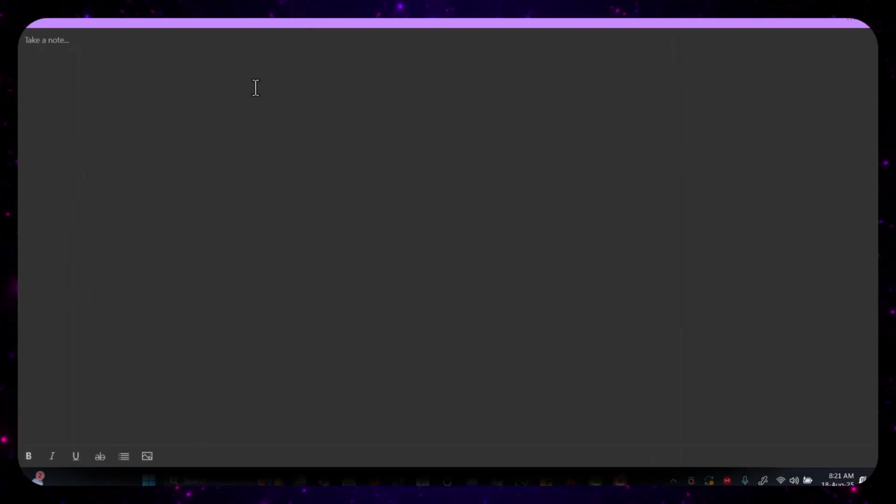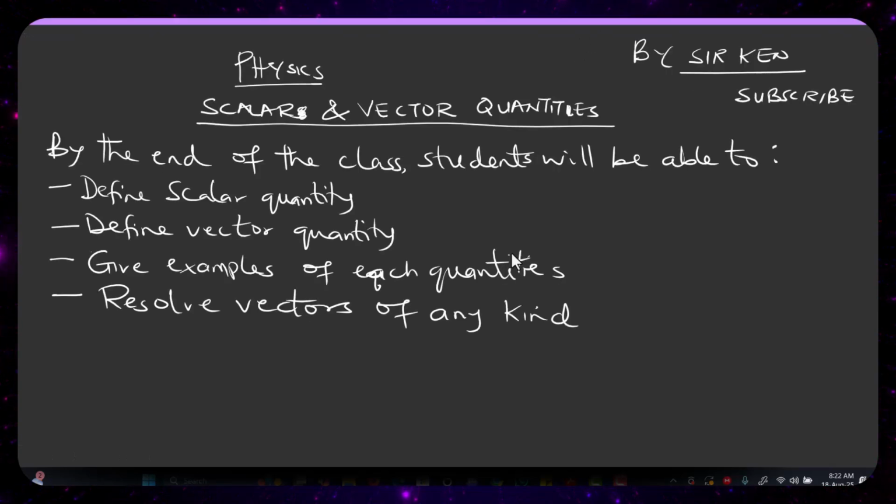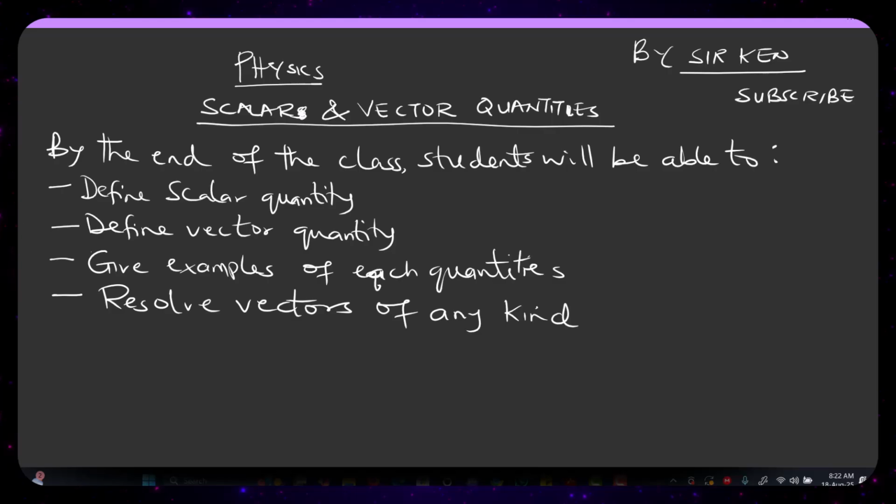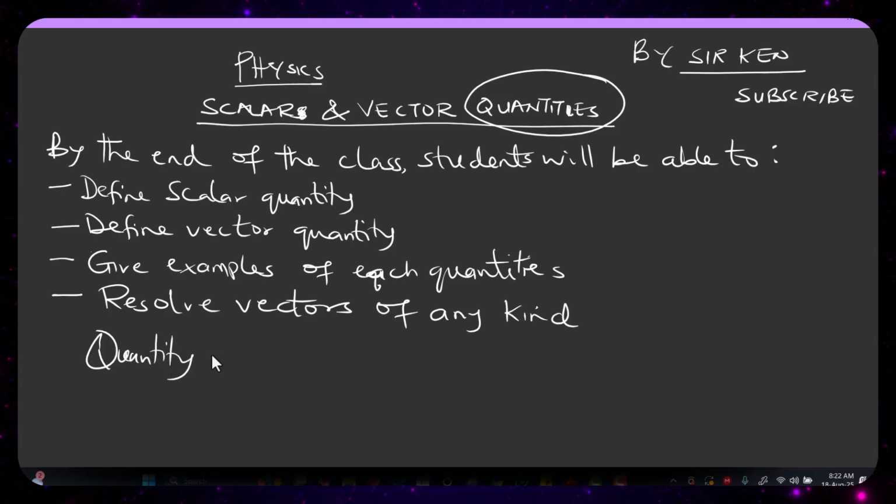Okay, so the first thing I need you to understand is one thing. Coming to all these things they have written so far, before I start explaining what scalar quantity or vector quantity is all about, let's start with the word quantity. When you talk about quantity, what do you mean by the word quantity? Now, when you talk about quantity in physics, it simply means what? Quantities are scientific parameters that can be measured.